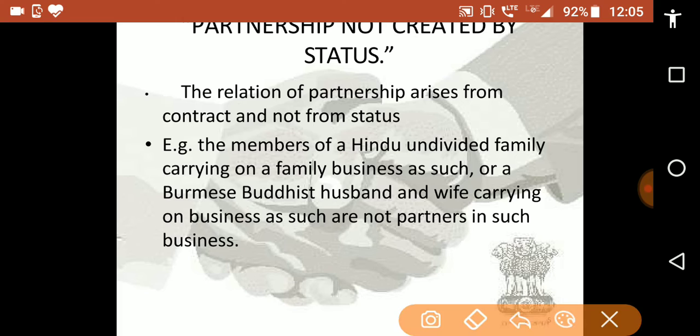The relation of the partnership arises from contract and not from status. For example, the members of a Hindu undivided family carrying on a family business as such, or a Burmese Buddhist husband and wife carrying on business as such, are not partners in such business.